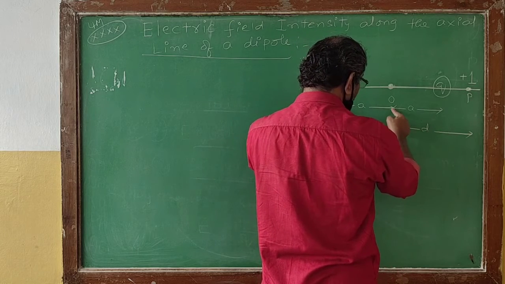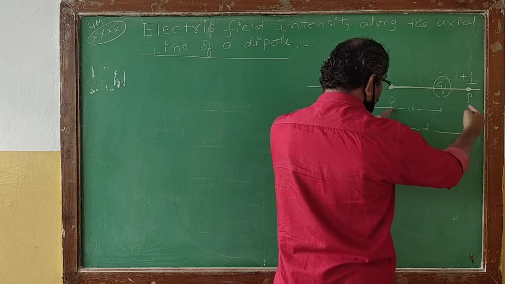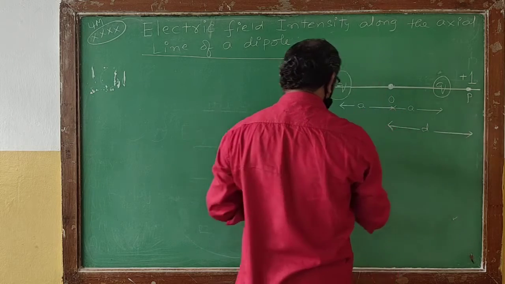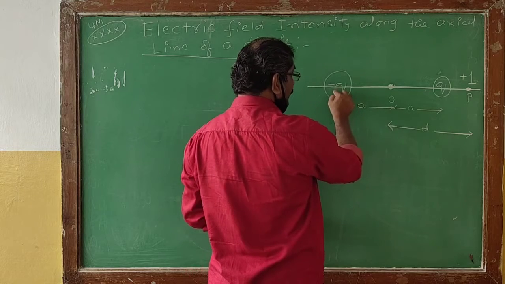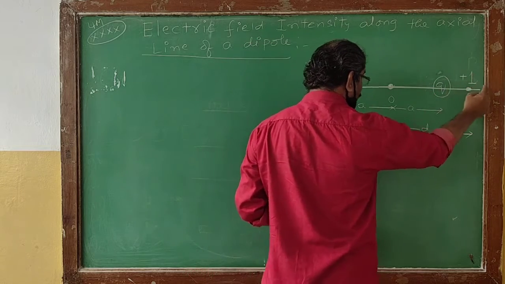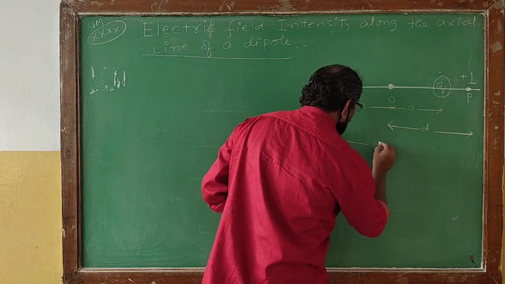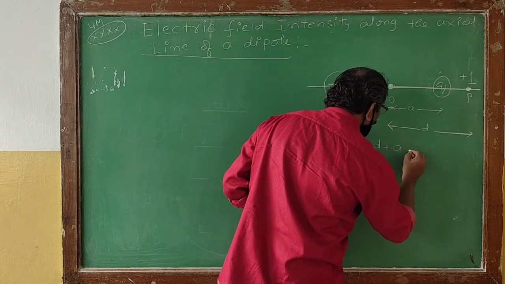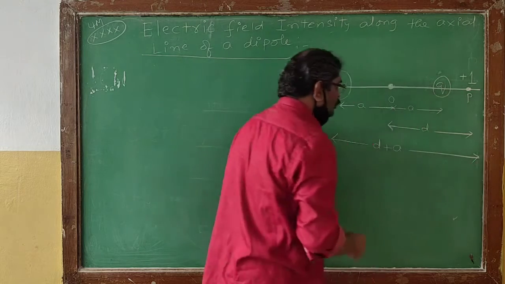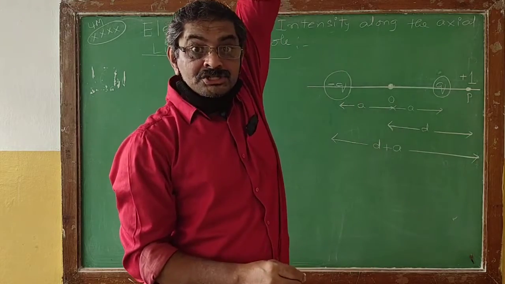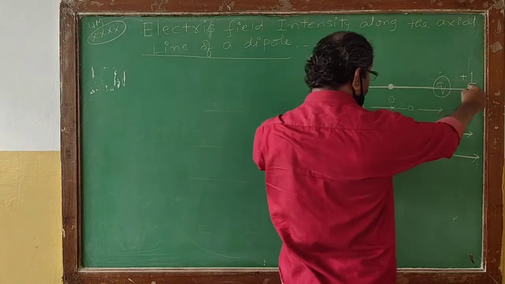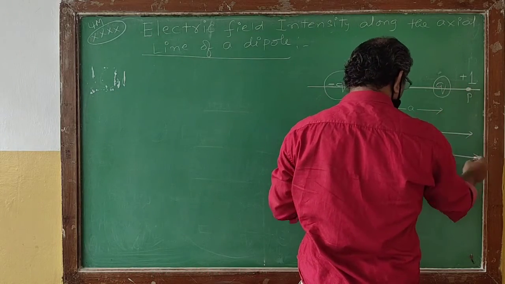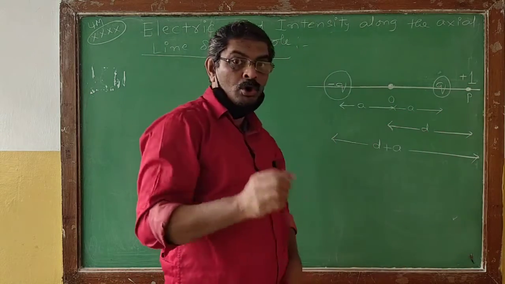From here to here it will be a, and from here to here it will be d. So the distance of the negative charge from the point P will be numerically equal to d plus a.